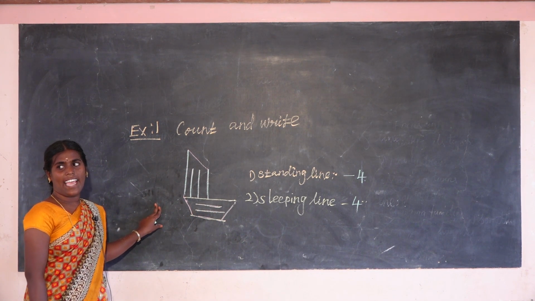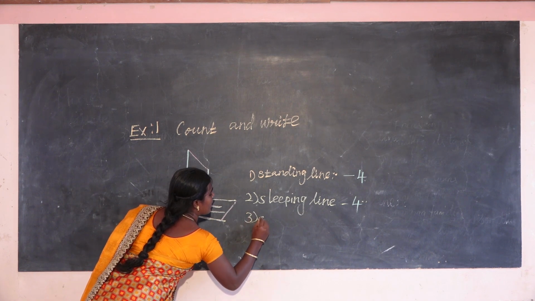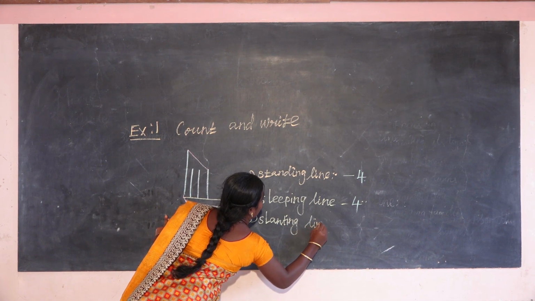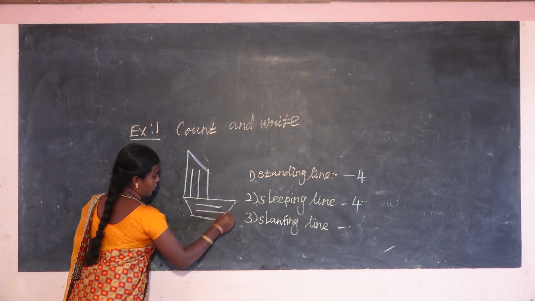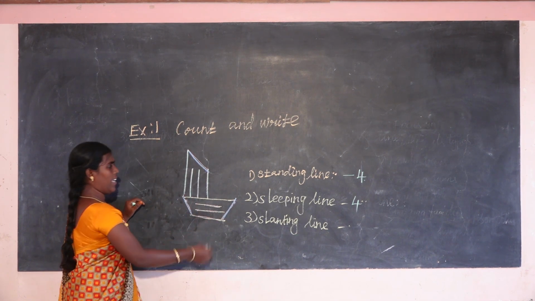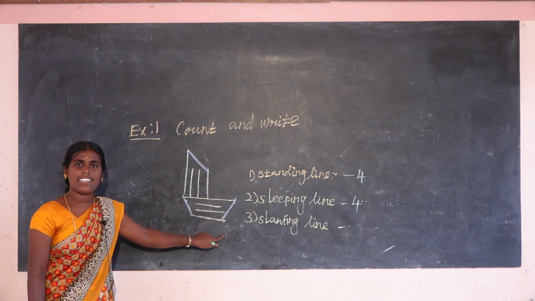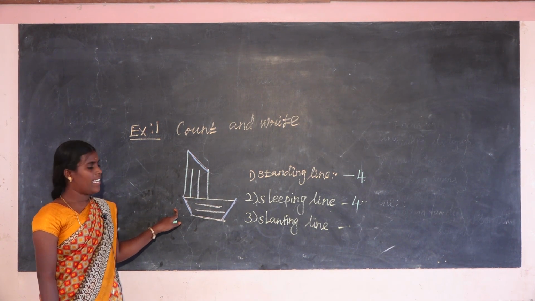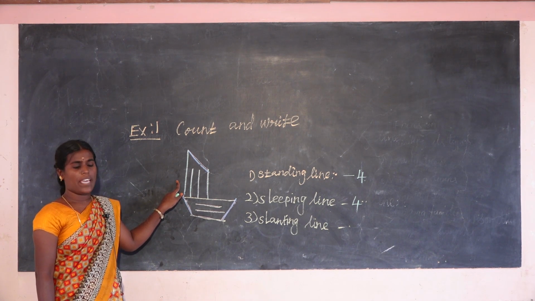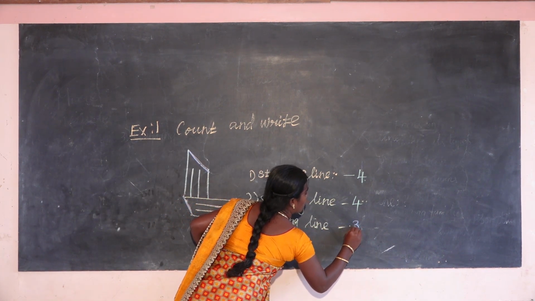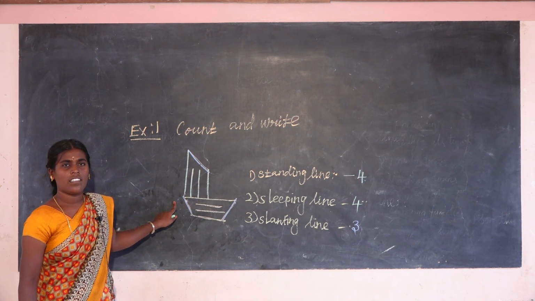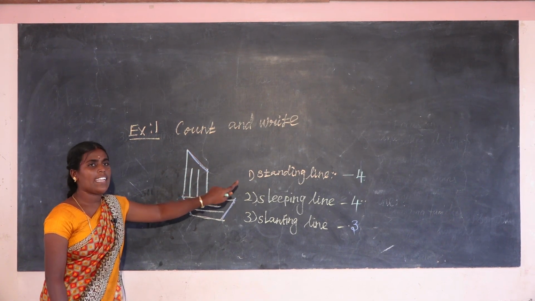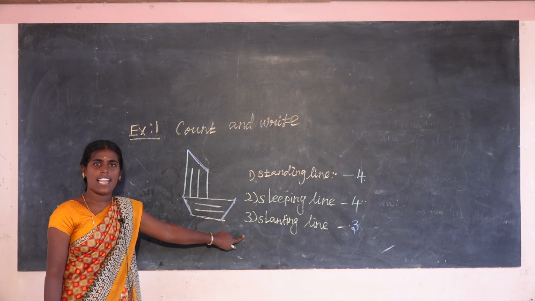That is a slanting line. The third one is the slanting line. 1, 2, 3. How many slanting lines are there? 3 slanting lines in the picture. Can you understand, everyone? Yes. So you can easily count and write the standing lines, sleeping lines and slanting lines.